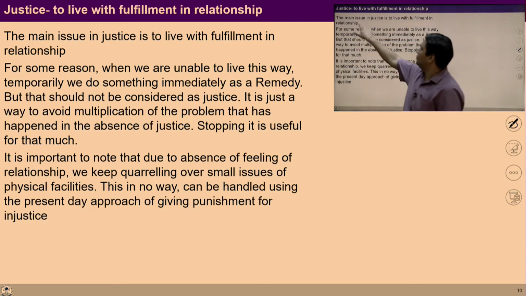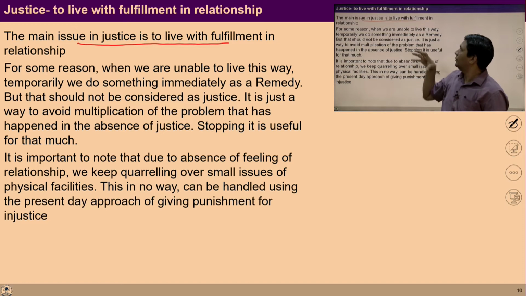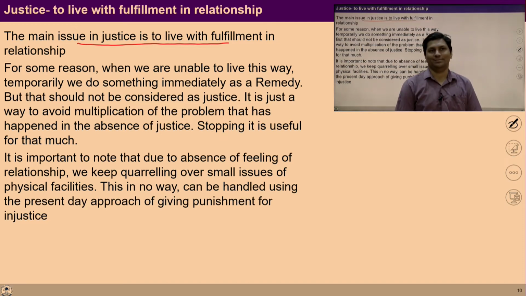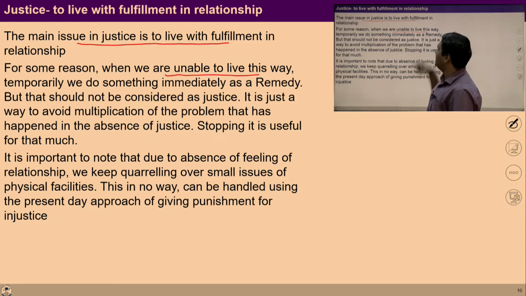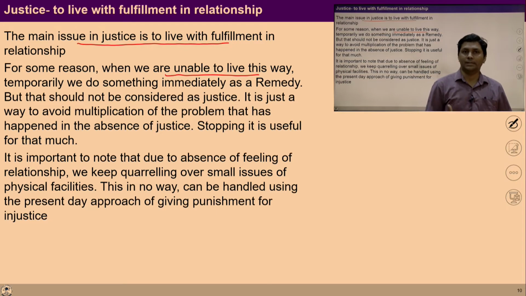The main issue in justice is to live with fulfillment in relationship. When we are unable to live in this manner, temporarily we can find some way as a remedy. But that should not be considered as justice.